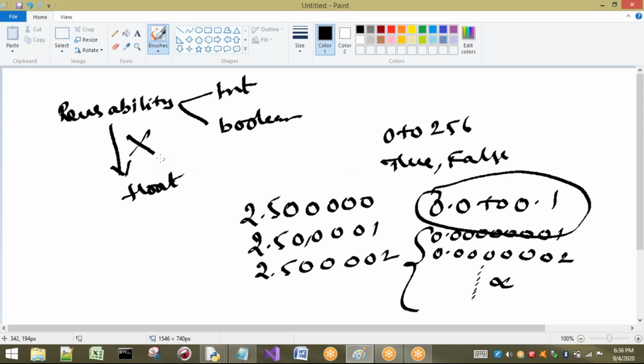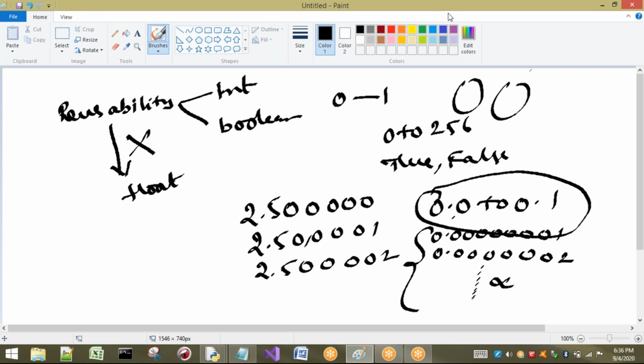So the reusability concept is not applicable for floating point numbers. If we consider 0 to 1, how many values are there? For 0, one object can be created. For 1, one object can be created. But if I consider 0.02, 0.1, how many values can be created? Infinite values. So here the reusability concept is not applicable for floating point types.